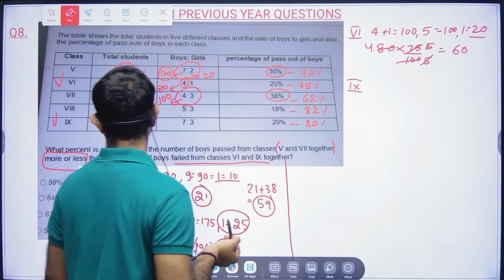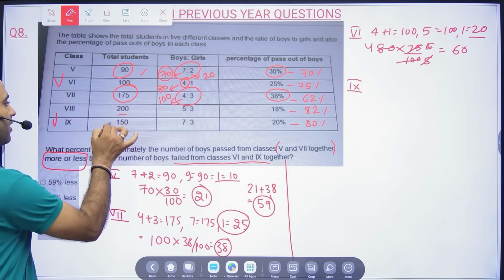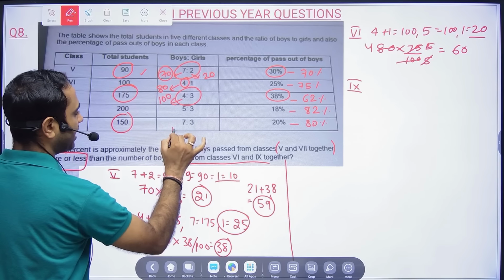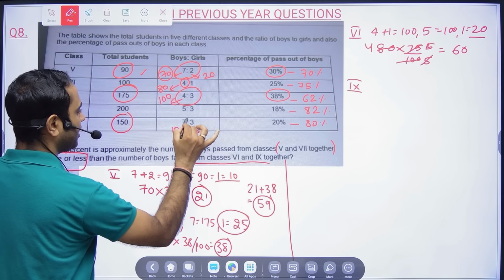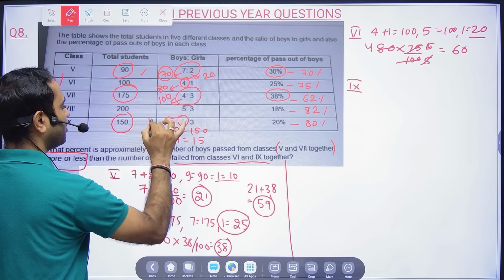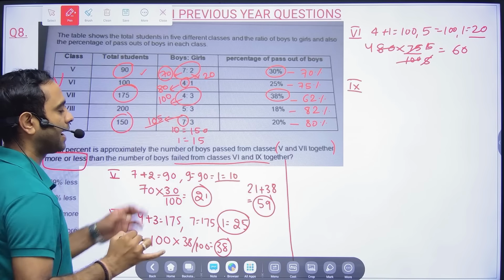Correct? Okay. Then we will see in here. So 7 plus 3, 10 units is equal to 150. So 1 unit will be equal to 15. So the number of boys is 15 into 7, 105. And how many have failed?